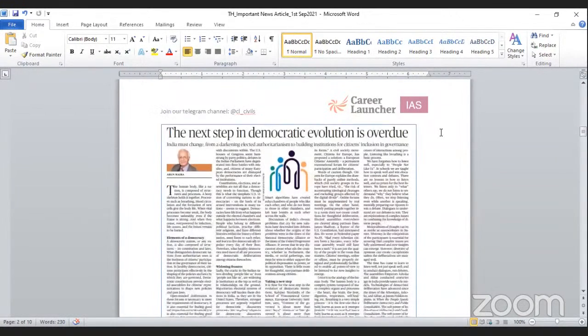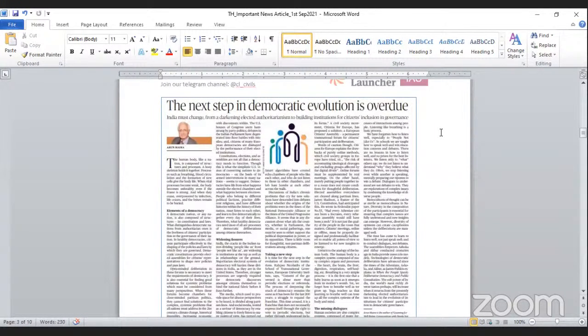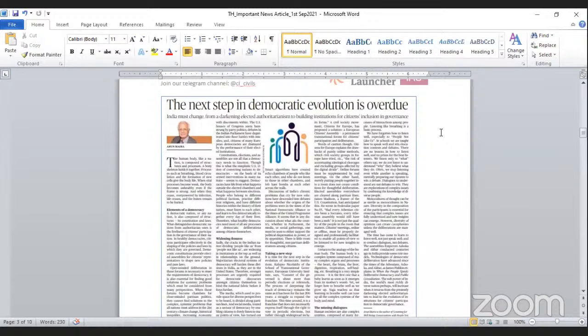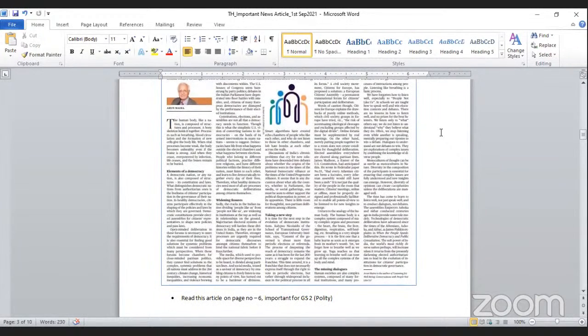Next important article: the next step in democratic evolution is overdue. India must change from a darkening elected authoritarianism to building institutions for citizens' inclusion in governance. This article you can find on page number 6, in the editorial section, and this is important for GS paper 2 under polity section.